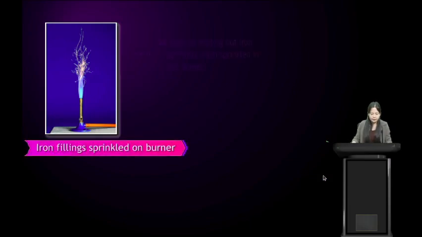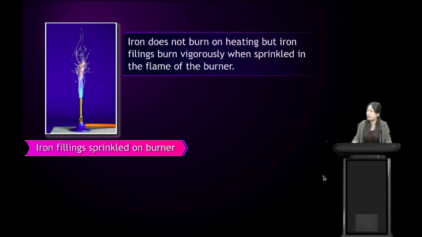Again, we have here iron filings sprinkled on a burner. Iron does not burn on heating, but iron filings burn vigorously when sprinkled in the flame of the burner.